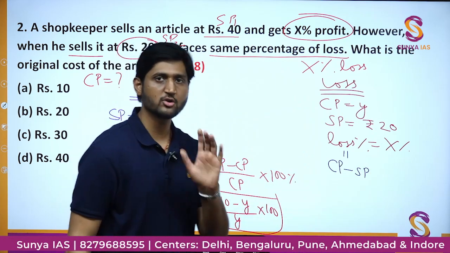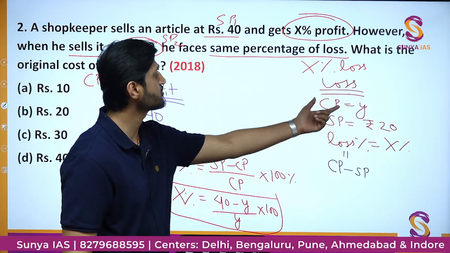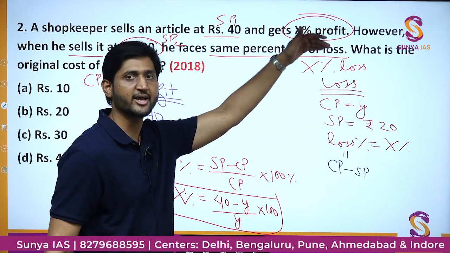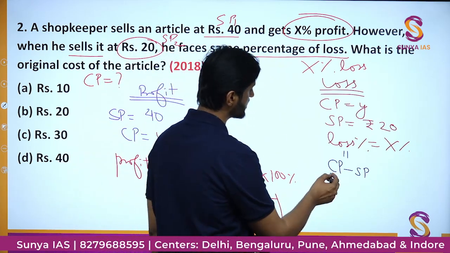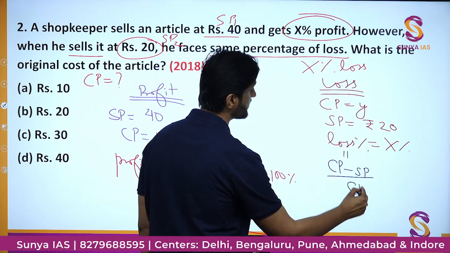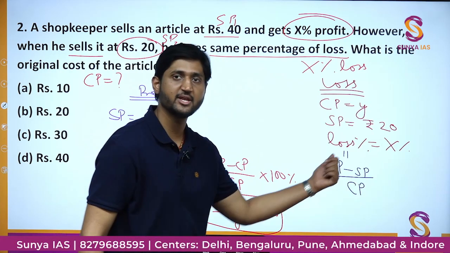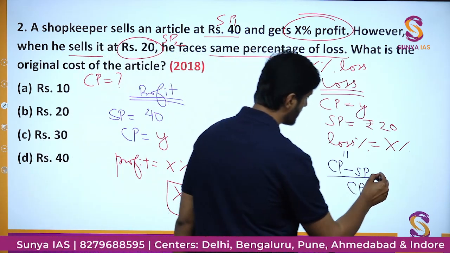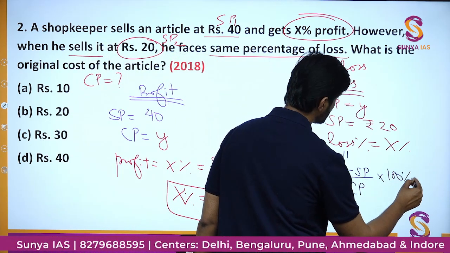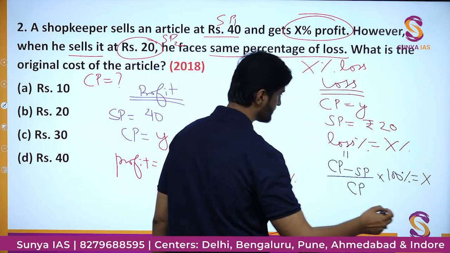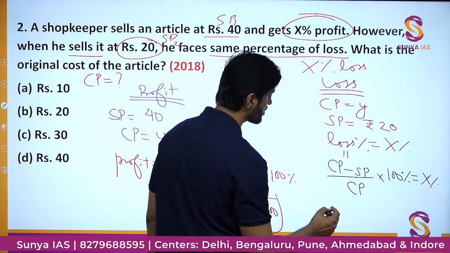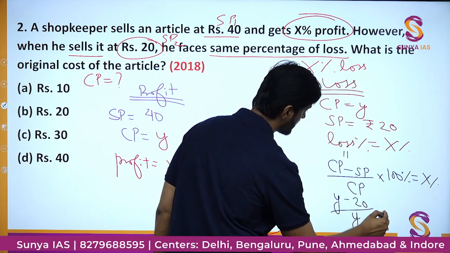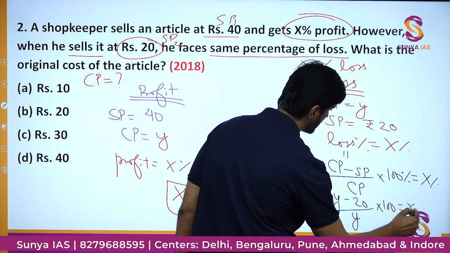You have to find the amount of loss, right? So loss would be how much? Cost price obviously is greater than selling price because he is making a loss. He is purchasing at a higher amount and selling at a lower amount. So here you can write CP minus SP divided by CP, because the base of the denominator of every profit percent and loss percent is the cost price, multiplied by 100% is equal to X%. If you put the values, cost price is Y minus selling price 20, divided by Y into 100 is equal to X%.